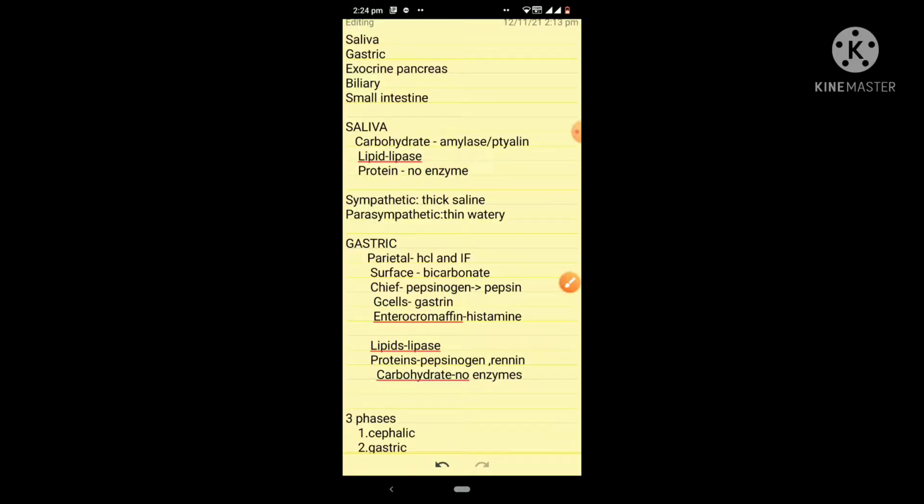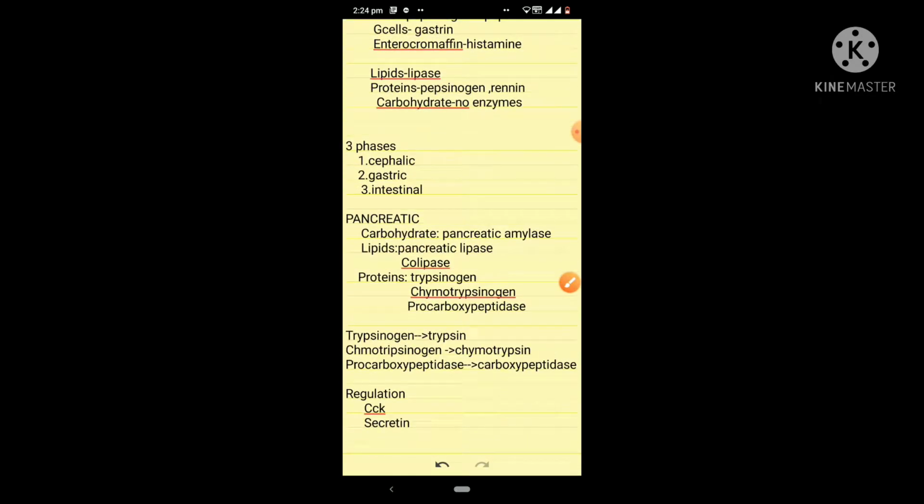Let's look into that. First, about the lipids. Lipids are digested with the help of the gastric lipase enzyme, and proteins are digested with the help of the pepsinogen enzyme. As I have already said, pepsinogen is an inactive form, and it will be converted into pepsin with the help of HCl, and this pepsin will digest protein. Renin is an enzyme exclusively found in cows. And it is important to note that in gastric secretion there are no enzymes for carbohydrate digestion.